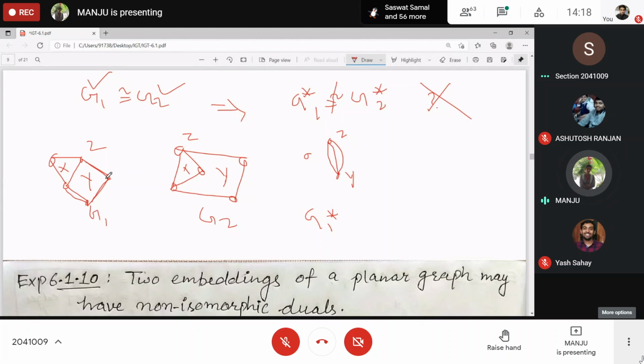X and Y have only one edge, so there will be only one edge. What about Z and X? 2 edges in common, so there will be 2 multi-edges. Clear?